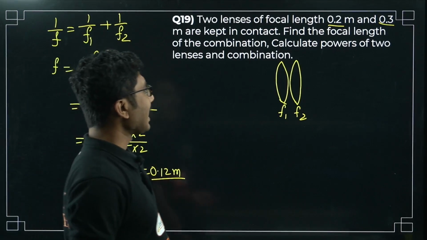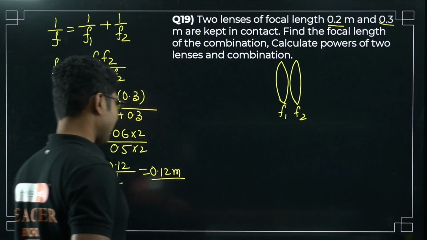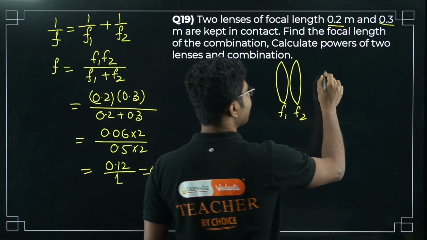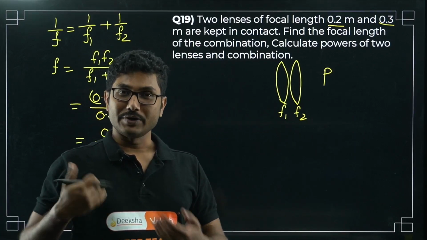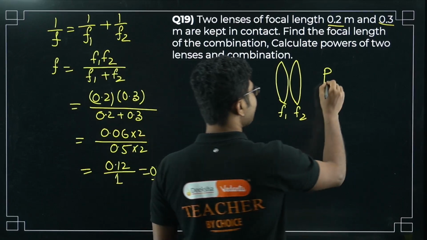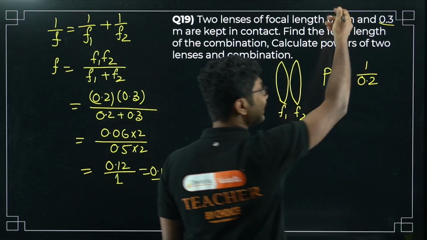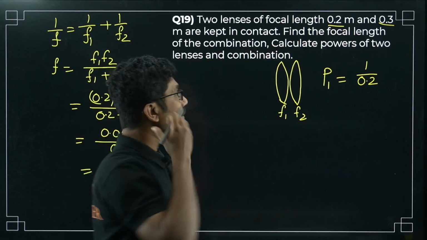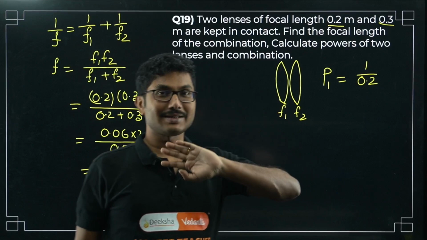Now what else? Calculate the power of the lens combination. Sometimes they ask you to calculate the power of individual lenses and that of the combination. Individual lenses: P1 is 1 by 0.2. Everything is in meters, so you don't need to convert it. Don't do 100 by 0.2, because 100 applies only when there is centimeter.